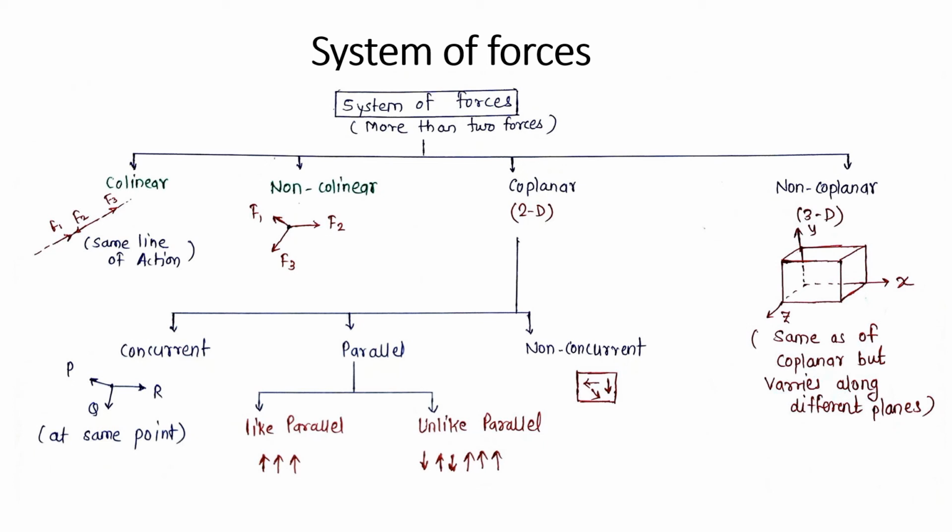Now the third, non-coplanar system, is not much important for this subject because it is a 3D system. Again, this 3D system is divided into the same three subtypes: concurrent, parallel, non-concurrent. But the difference is that we have to consider different planes in that system, that is xy, xz or yz. So in each plane we have to plot the system of forces, and again that gives us the value or the condition of which force system it is. So it is the same as coplanar but varies along different planes.